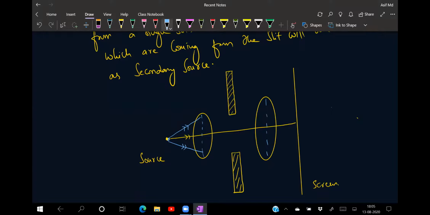Now you know that when we keep a convex lens, the rays become parallel. This ray of light will be incident on this one like this, and this ray will be incident like this, just touching the below part. And this ray will be incident like this. And this ray will be incident on the convex lens again, and from here it will try to converge. That means it will converge and form a point somewhere here. So this will be what? A central maxima.